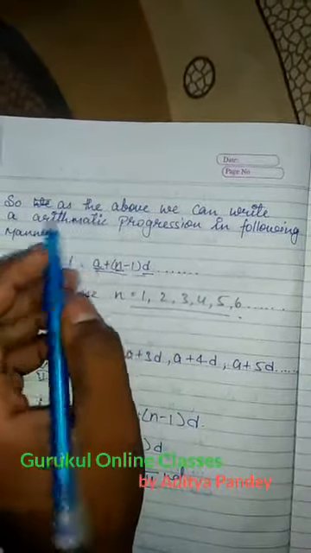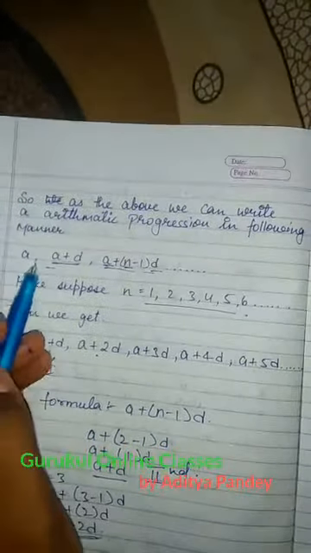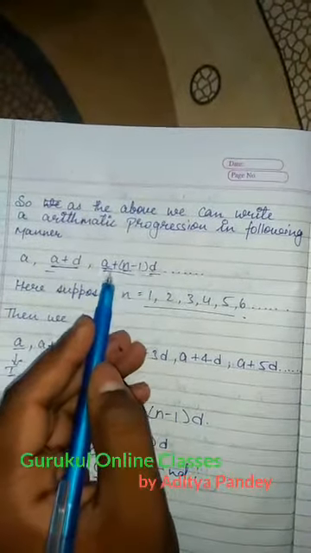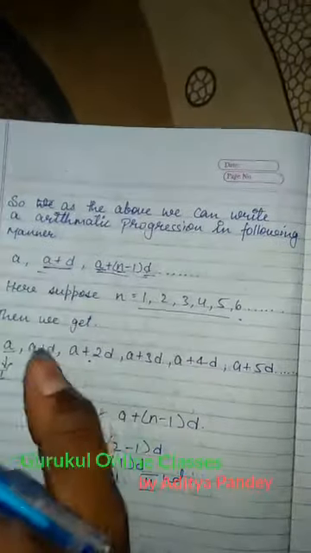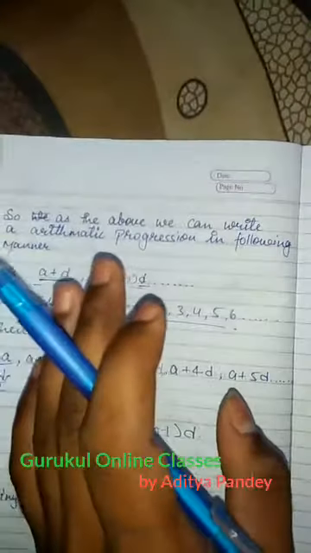So as above, we can write an arithmetic progression in the following manner: a, a plus d, a plus 2d, and so on, up to a plus n minus 1 d. Actually, a plus n minus 1 d is the formula to derive the nth term of any series.